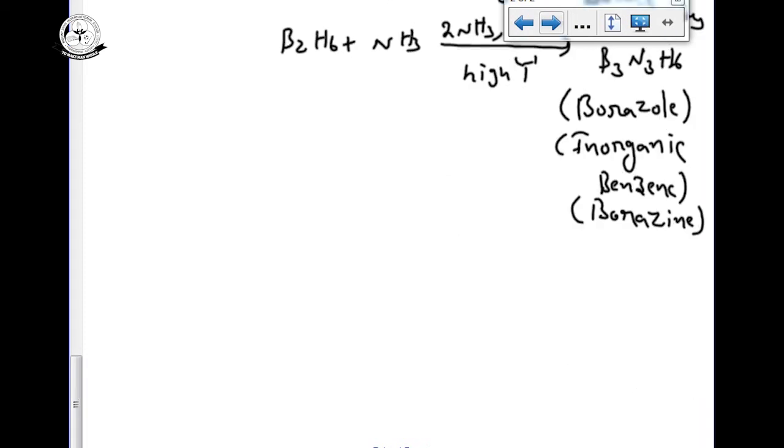See the structure of borazole. How do you write benzene? Same like that, I write boron, nitrogen, boron, nitrogen, boron, nitrogen. There are alternating double bonds, drawn with nitrogen being electron rich, so it is the electron donor. B3N3H6 has 6 hydrogens.